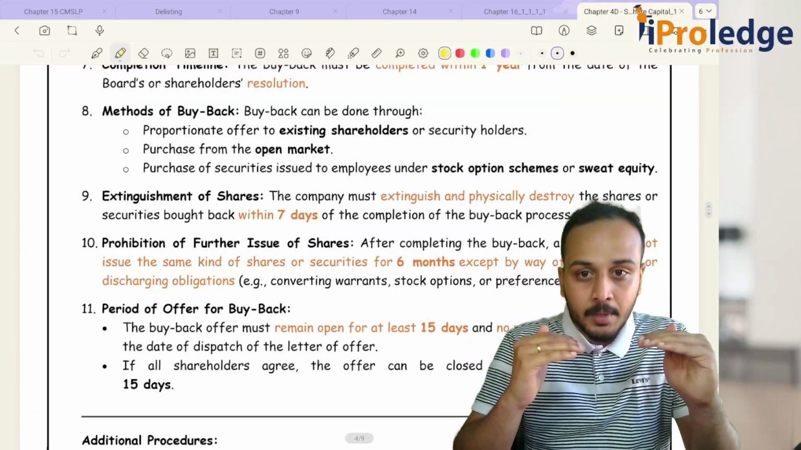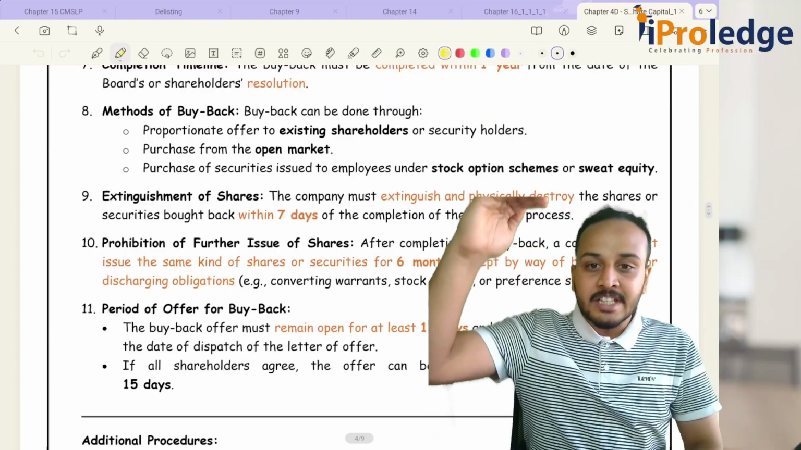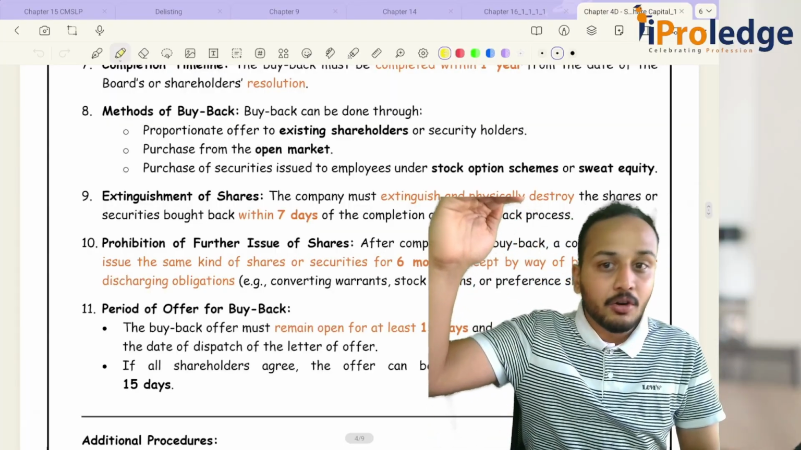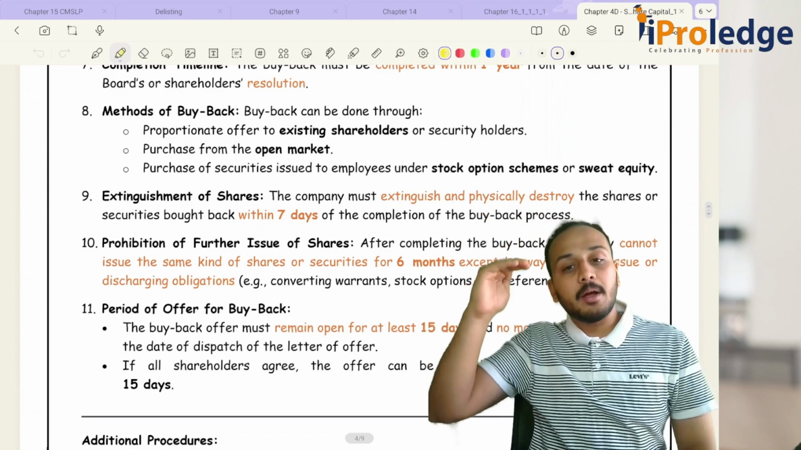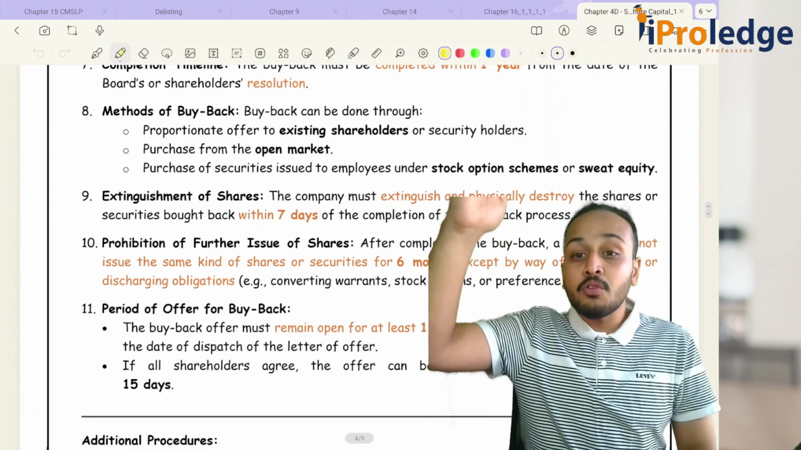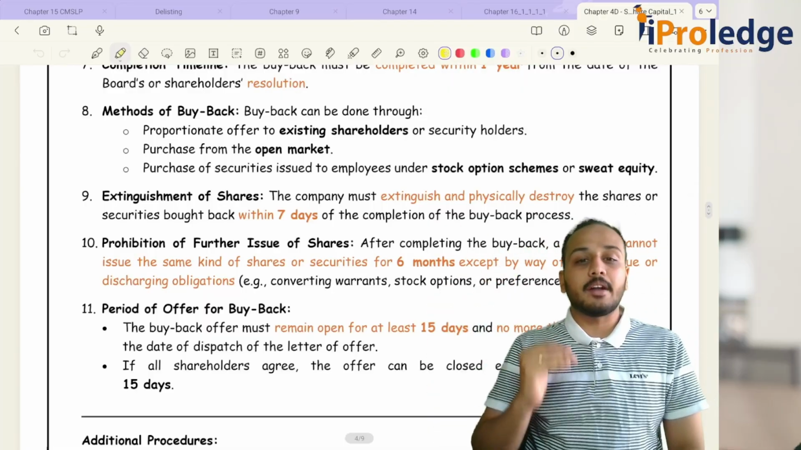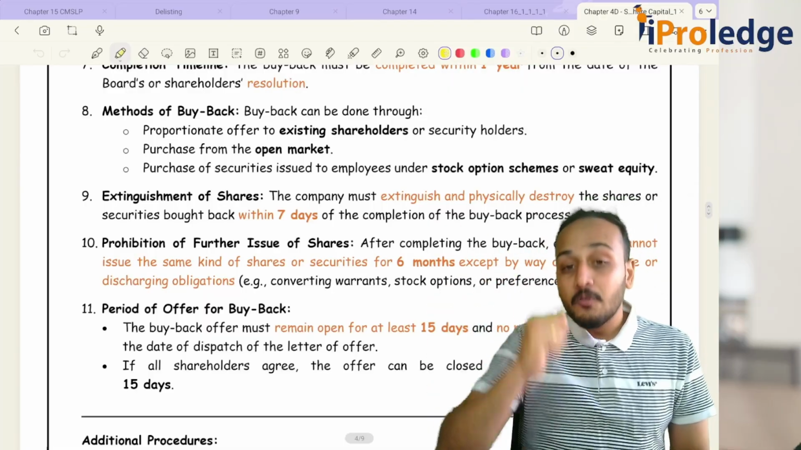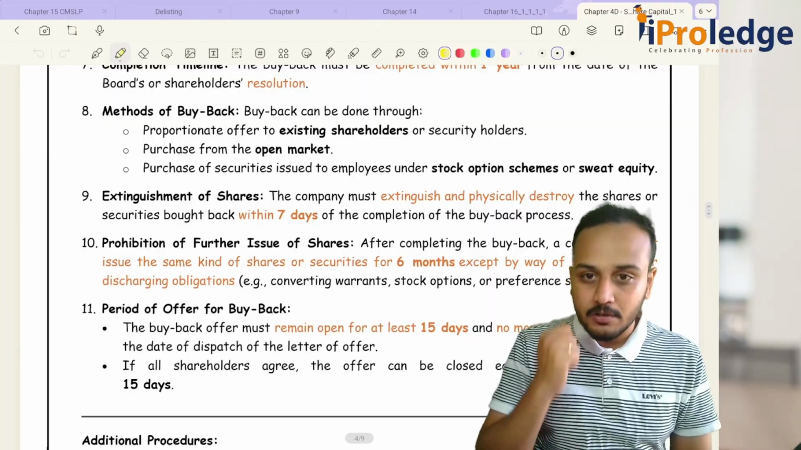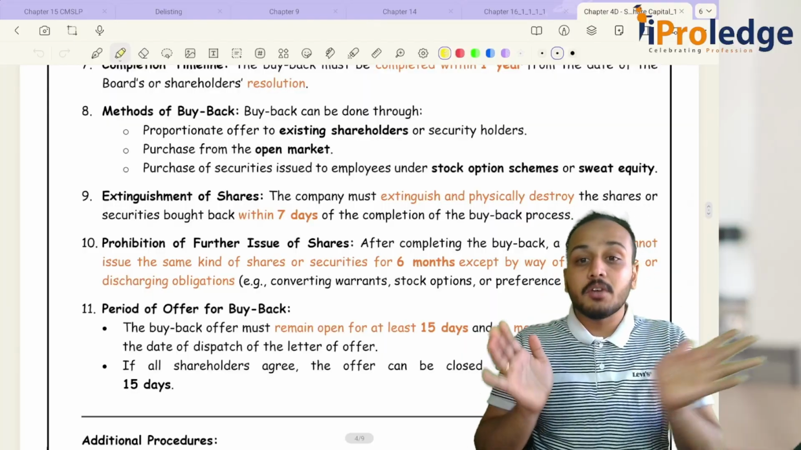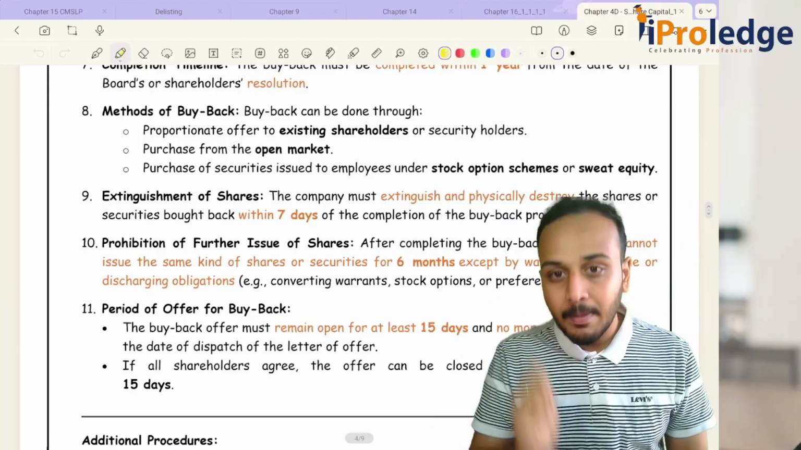If I am doing buyback, my share capital was 10 lakhs, I have gone for a buyback of 1 lakh rupees, so my share capital should come down from 10 lakhs to 9 lakhs. There should be a consequent reduction of share capital. Without consequent reduction of share capital, it is not even called a buyback. So this is a mandatory aspect.